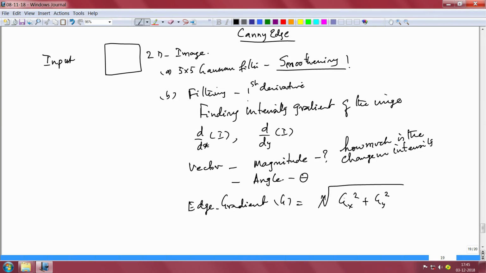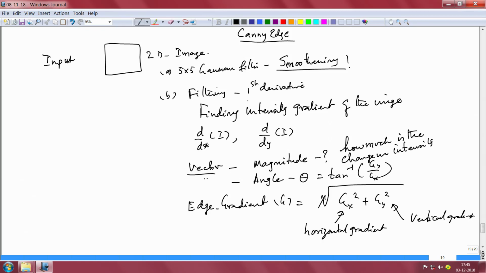You know what Gx and Gy are: the horizontal gradient and the vertical gradient. Since it is a vector, theta is quite simple: tan inverse of Gy by Gx.